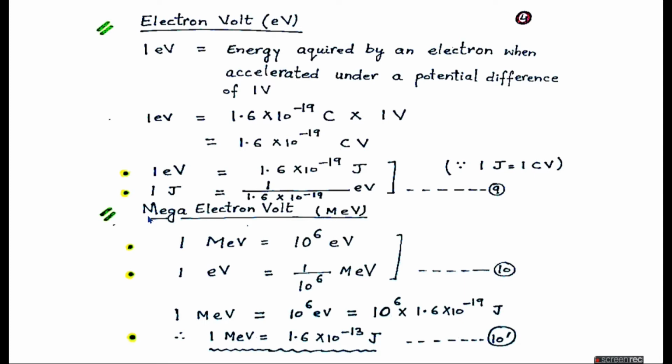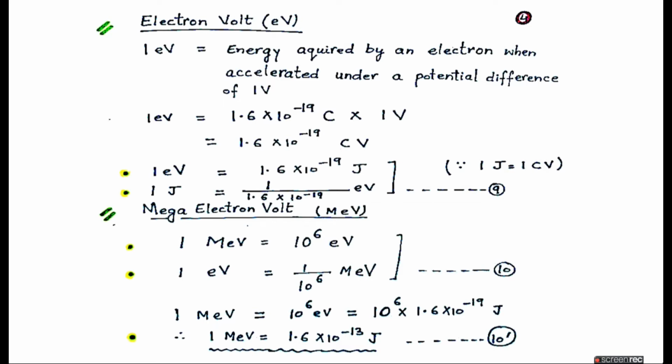A bigger unit in terms of electron volts is generally the mega electron volt. We can simply see mega means a factor of 10 raised to power 6 is there. So 1 mega electron volt is the energy equal to 10 raised to power 6 electron volt, or 1 electron volt is equal to 1 divided by 10 raised to power 6 mega electron volt.